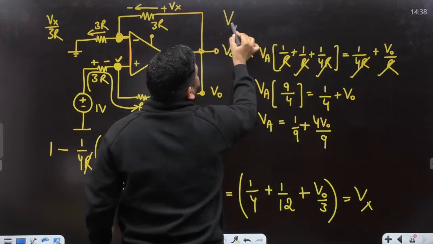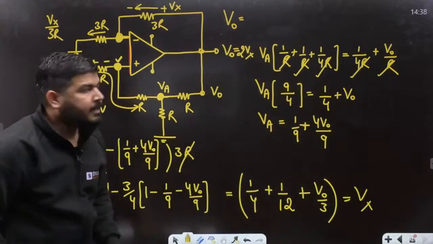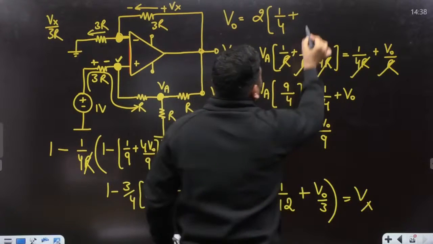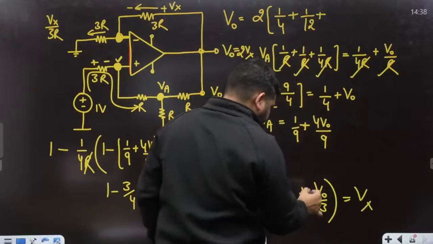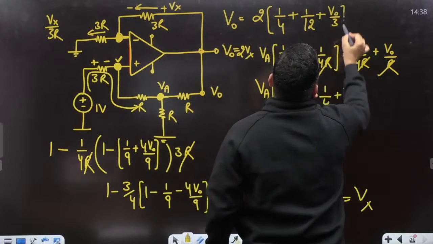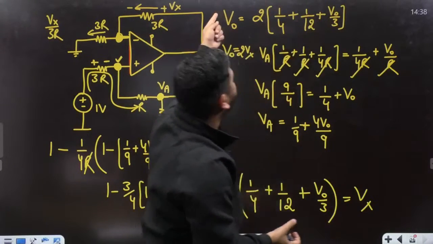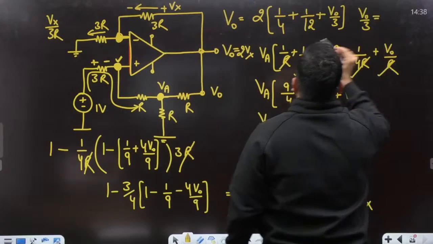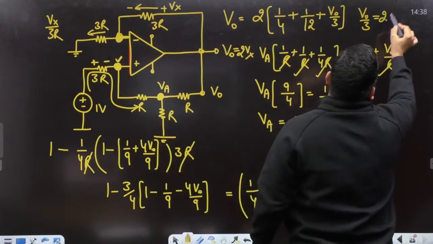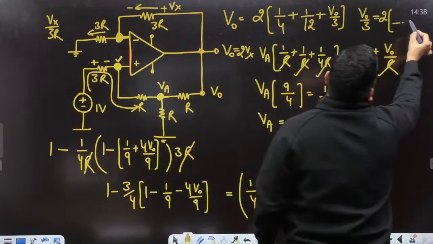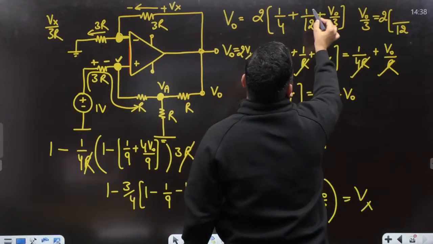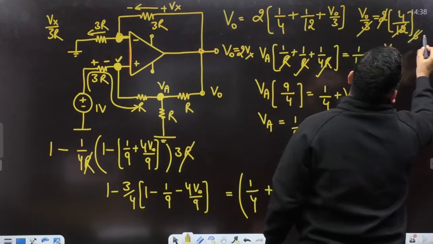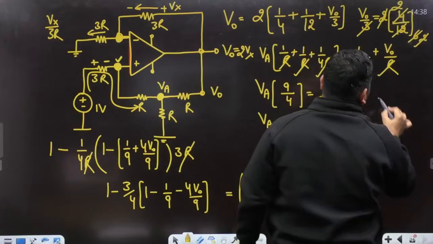It means V0 has to be equal to double of this value. So you can write it like 2 into 1 by 4 plus 1 by 12 plus V0 by 3. Is it correct, guys? Now what you can do is take this 2 V0 by 3 on this side, then it will be V0 by 3 is equal to 2 into this ratio. LCM is 12. This will be 3 plus 1, that is 4. So this is cancelled with this 6 and this 3 is 2, and the answer is 2 volt. So V0 came out to be 2 volt.